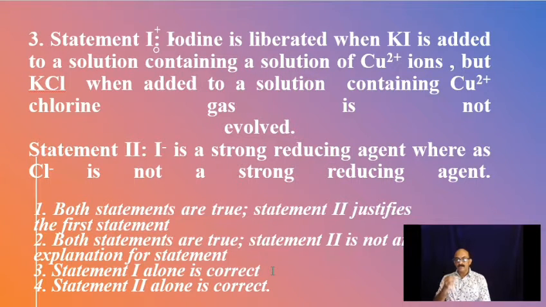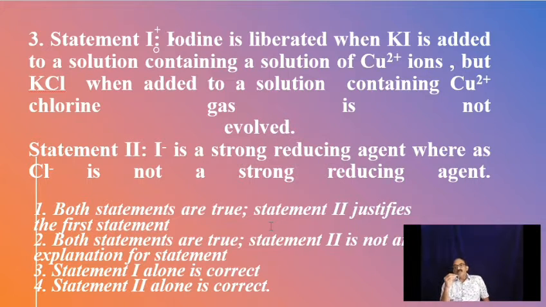Okay. Statement 1. Iodine is liberated when KI is added to a solution containing copper ions. But KCl, when added to a solution containing copper ion, chlorine gas is not evolved. Statement 2. I minus is a strong reducing agent, whereas Cl minus is not a strong reducing agent. I will explain the situation.